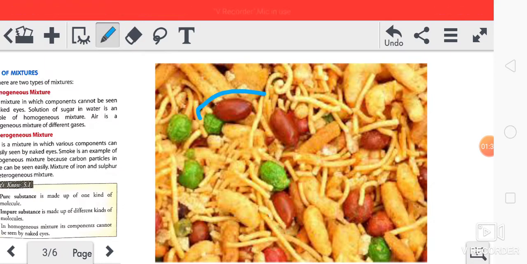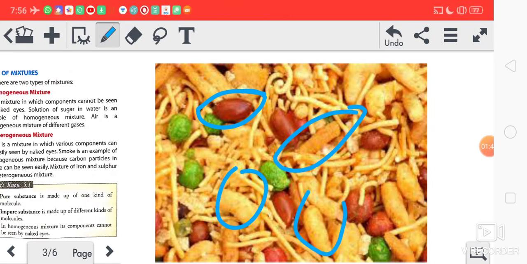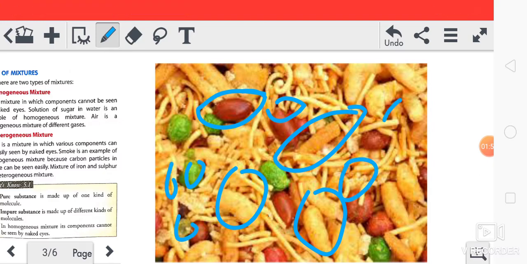Badam, then salty things, savai, and all these things are there. In some mixtures cashew nuts are there, peanuts are there, and various different items are found. Different substances are mixed together, so that's why they are called a mixture.